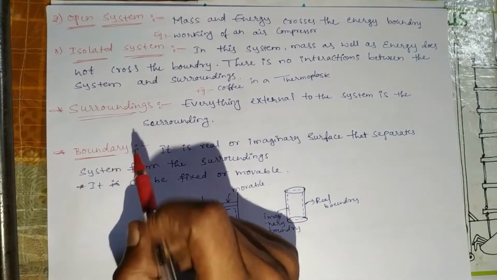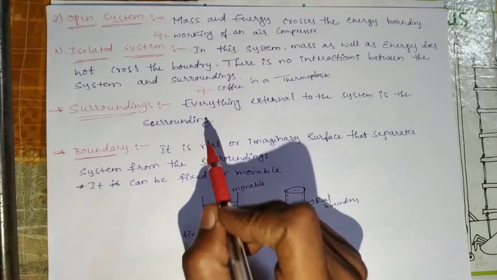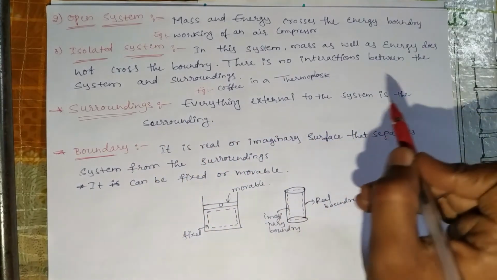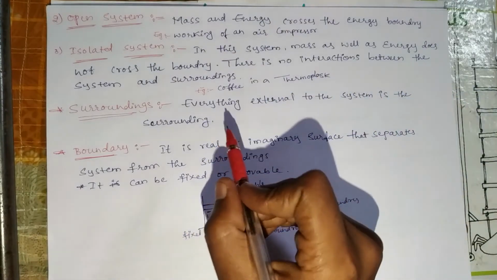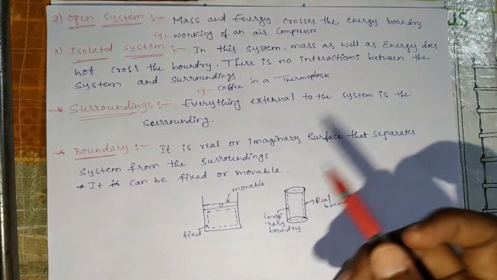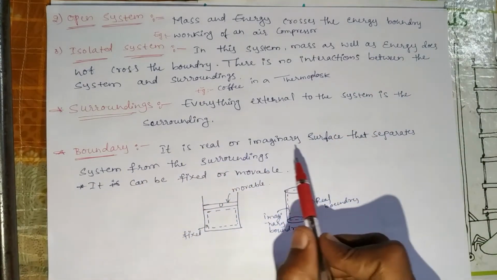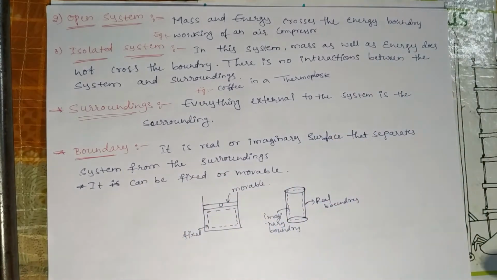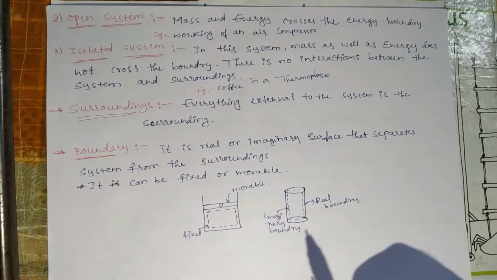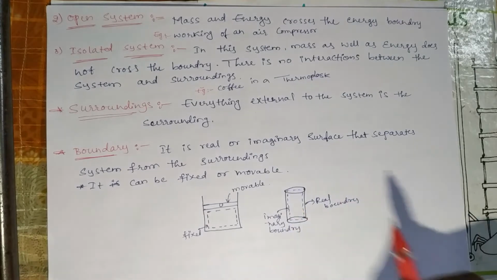Then surroundings. Surroundings means everything external to the system. Everything external to the system is called surrounding. Then boundary. It is a real or imaginary surface that separates the system from the surrounding. It can be fixed or movable.